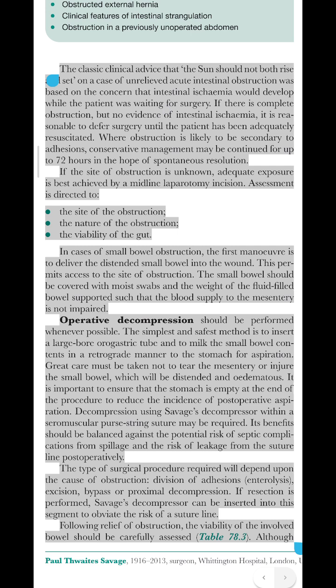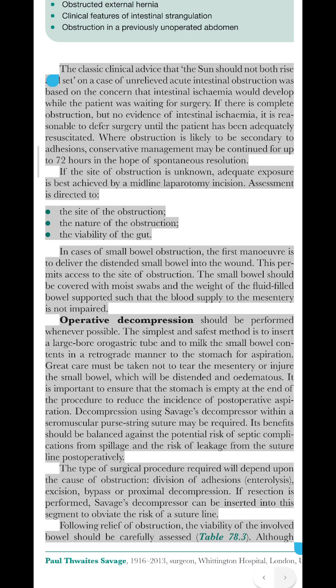The classic clinical advice that the sun should not both rise and set on a case of unrelieved acute intestinal obstruction was based on the concern that intestinal ischemia would develop while the patient was waiting for surgery. If there is complete obstruction, but no evidence of intestinal ischemia, it is reasonable to defer surgery until the patient has been adequately resuscitated. Where obstruction is likely to be secondary to adhesions, conservative management may be continued for up to 72 hours in the hope of